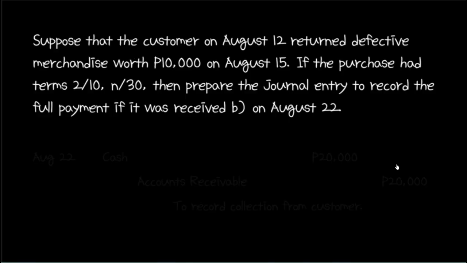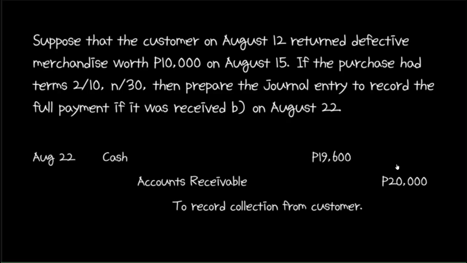Now we prepare the journal entry if payment was received on August 22. Since the buyer is entitled to a 2% discount, the cash that will be received will be decreased by 2%. 2% of 20,000 pesos is 400 pesos, which means that the debit to cash would be 19,600 pesos. But this entry is problematic. Why?